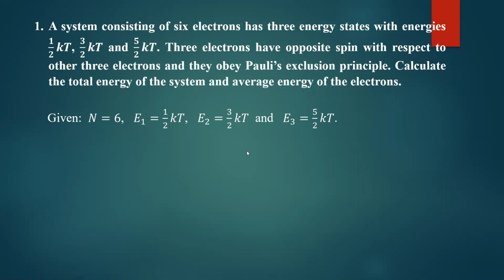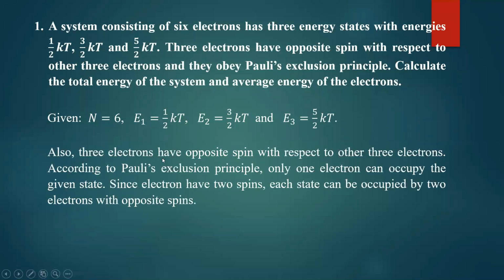Then, according to Pauli's exclusion principle, you have to distribute the electrons. Also, 3 electrons have opposite spin with respect to the other 3 electrons. According to Pauli's exclusion principle, only 1 electron can occupy the given state with a given spin. Since electrons have 2 spins, each state can be occupied by 2 electrons with opposite spin. So 3 states are there, 6 electrons are there. Therefore, in each state, 2 electrons can be occupied. In the first state, 2 electrons. In the second state, 2 electrons. In the third state, 2 electrons because of the opposite spin.